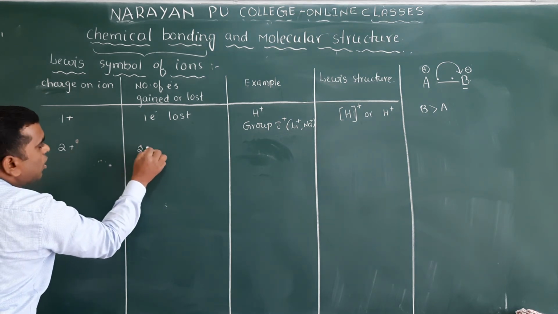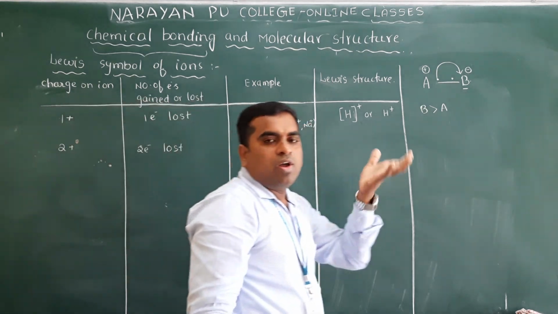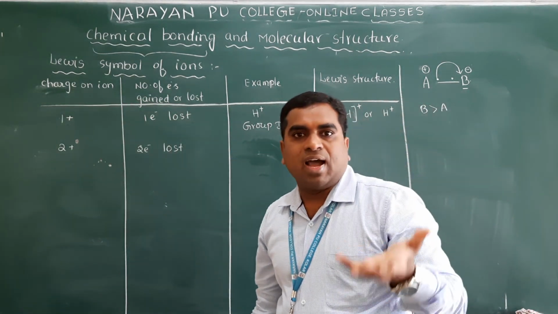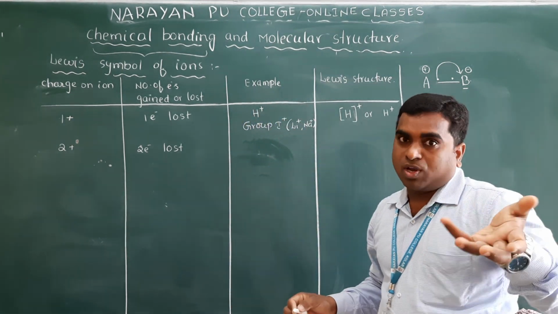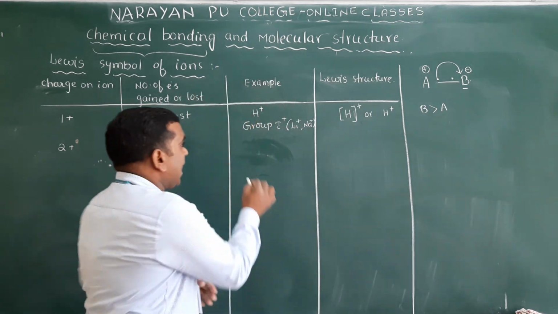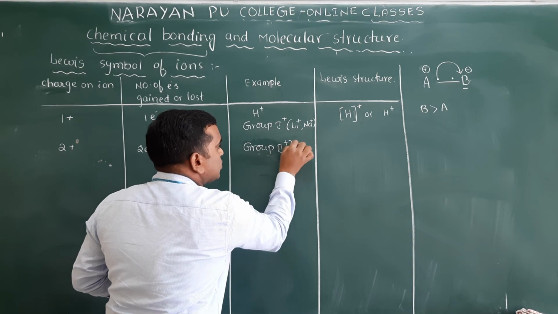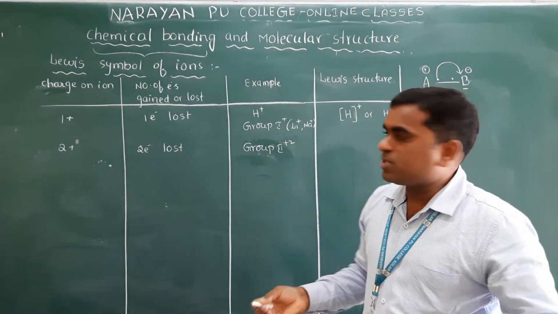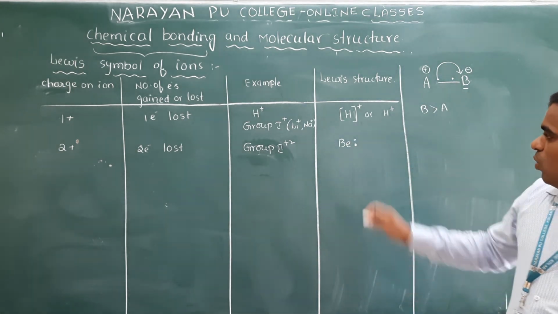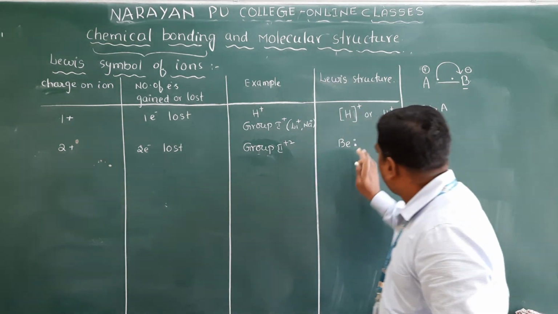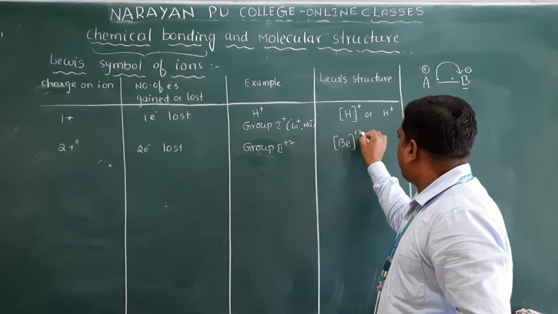And the next one, 2 plus. 2 plus means how many electrons did that element lose? That element lost 2 electrons, so it has 2 valence electrons. Which elements will have that? Helium has 2 valence electrons, but helium has a very stable electronic configuration, so I will not write it. And group 2 elements: they lose how many electrons? 2, giving plus 2. What are the group 2 elements? Beryllium. This is the symbol. Now this beryllium lost 2 electrons, which means there are no valence electrons here. So simply you have to write the symbol in brackets with the plus charge.